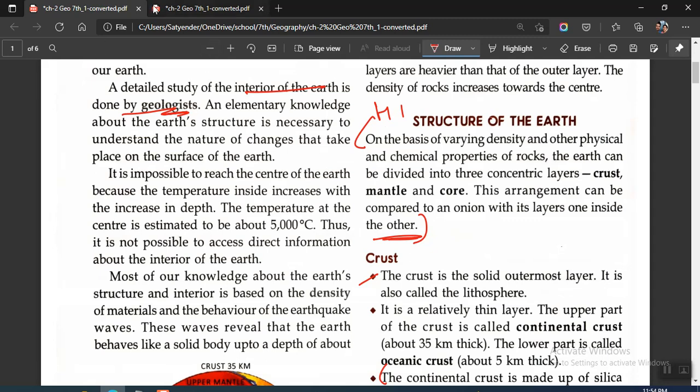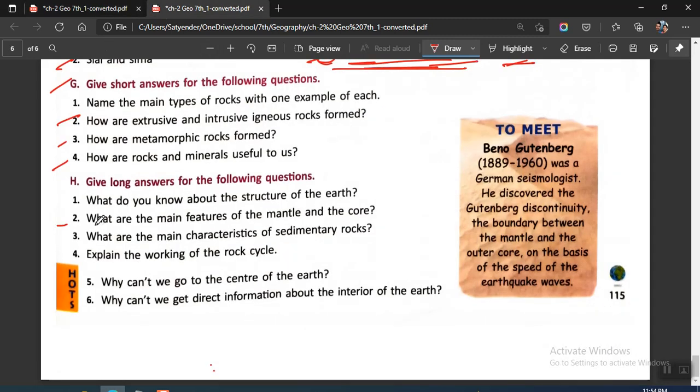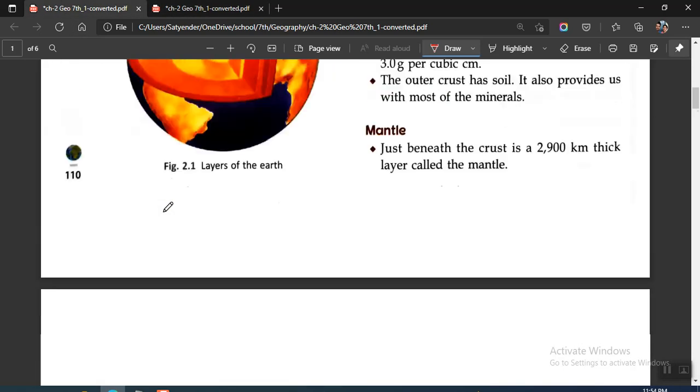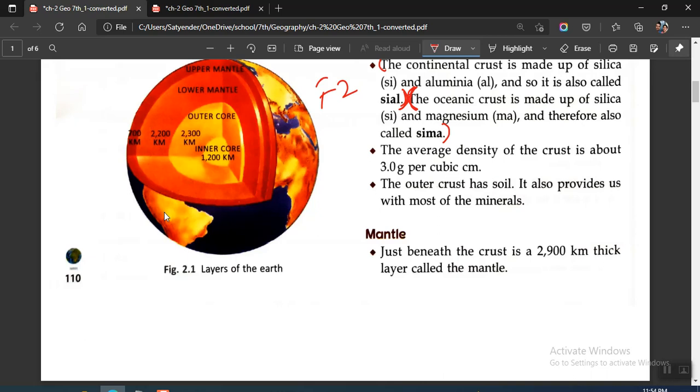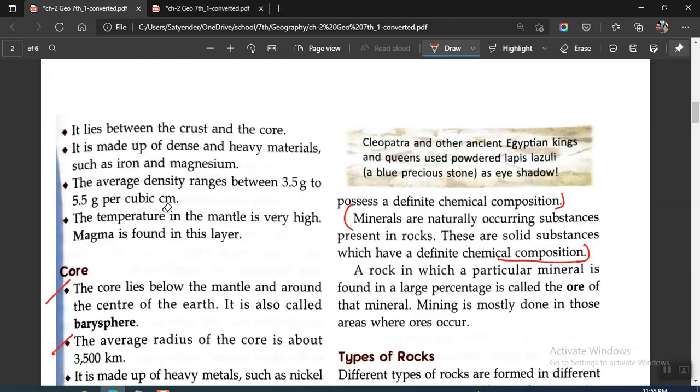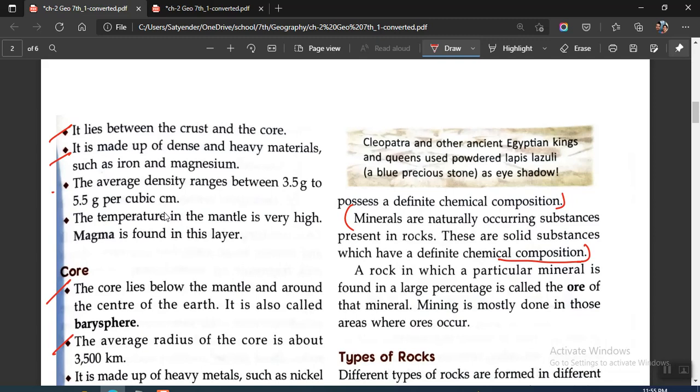This is H1. Now moving on to H2, we have: what are the main features of mantle and core? There are straightforward paragraphs. For mantle, you will be writing this point, and then you write this. You write any 3 points.